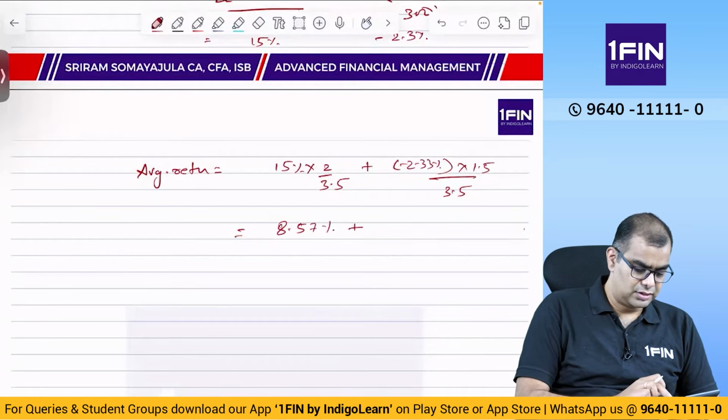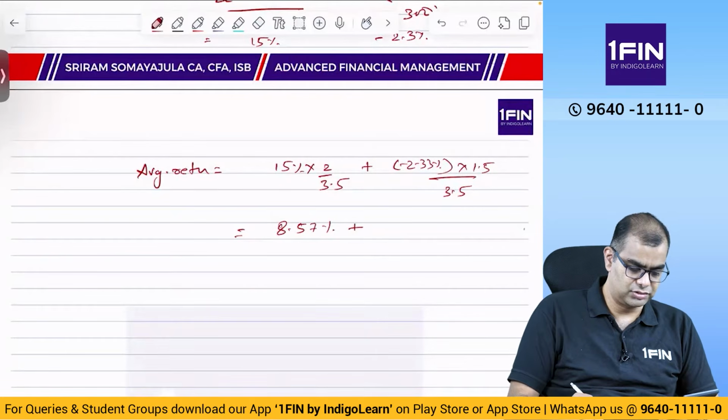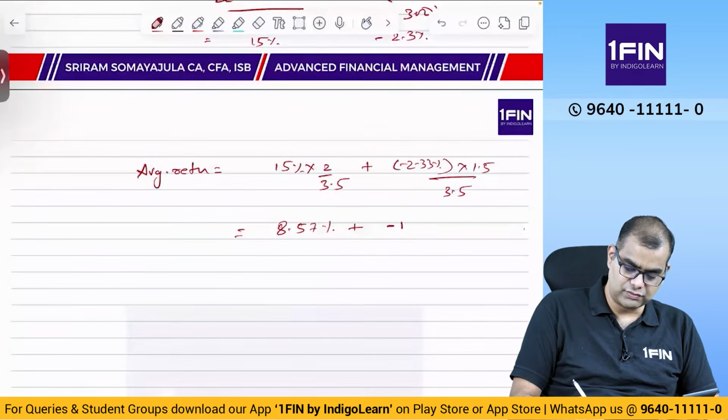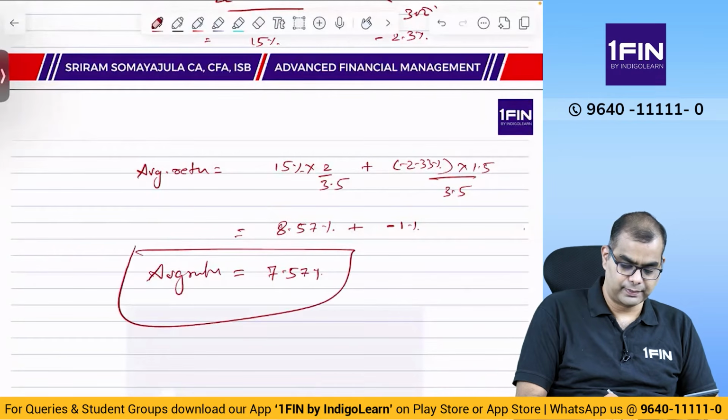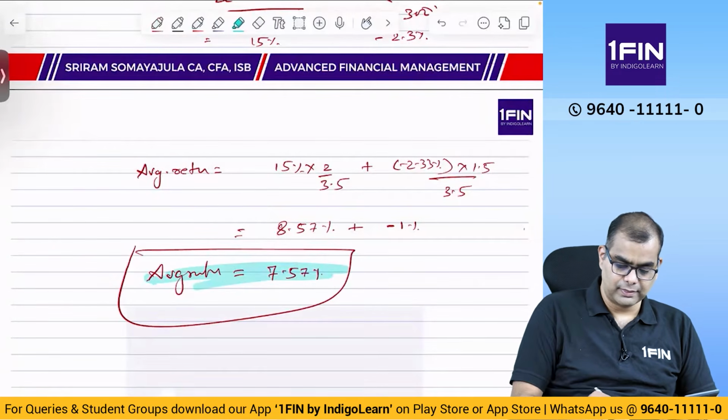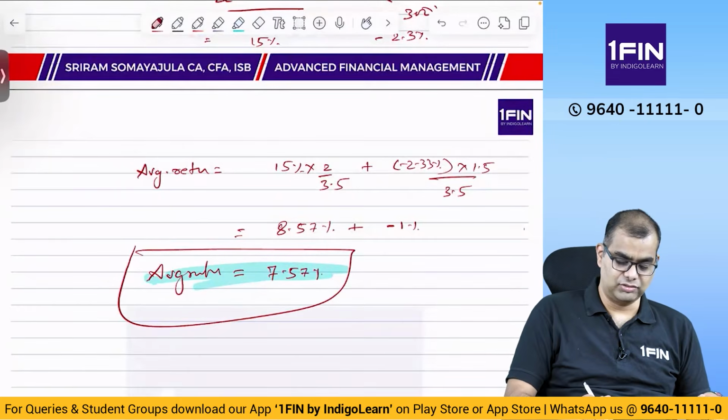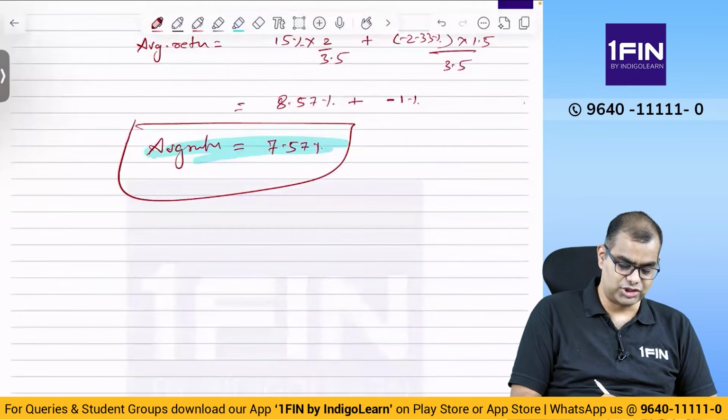Plus minus 2.3333 into 1.5 divided by 3.5, which is minus 1%. So that will be 7.57%. So average return is this. Now this is the easier part. In this there is no change.